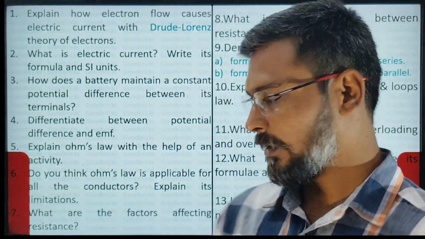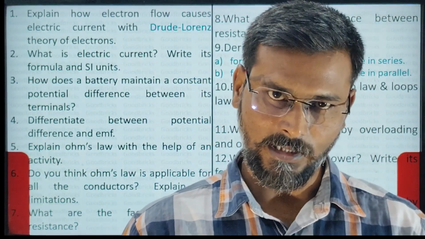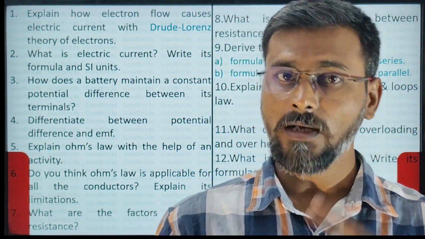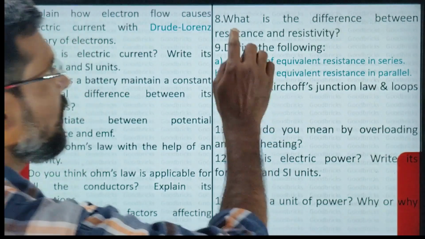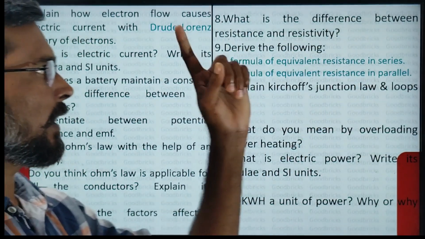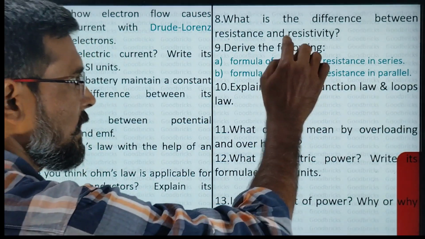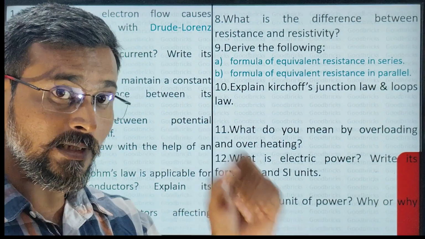Seventh question. For this question, length, cross section area and temperature also affect, but with the help of length and cross section area you will get the formula of resistivity. What is the difference between resistance and resistivity? You please pay a lot of attention. Resistivity is also called specific resistance.